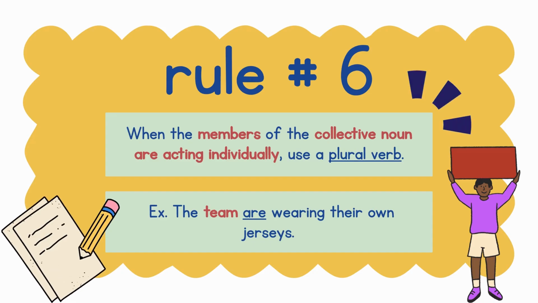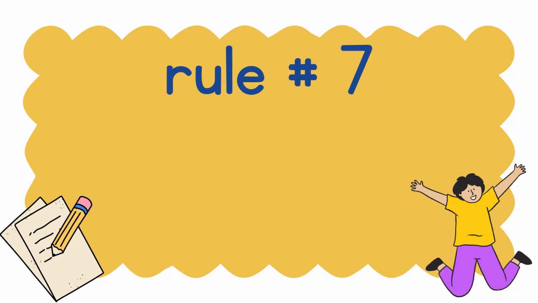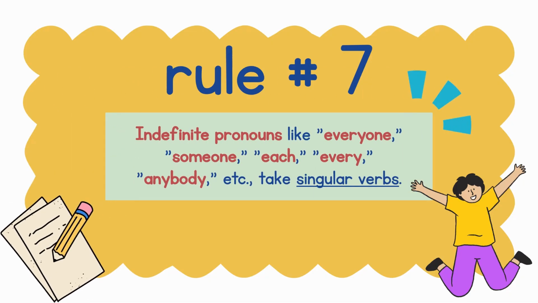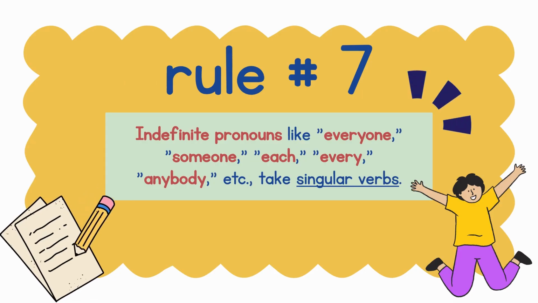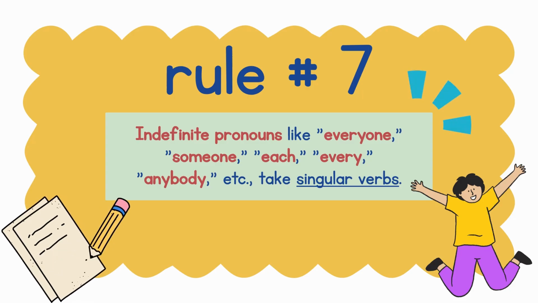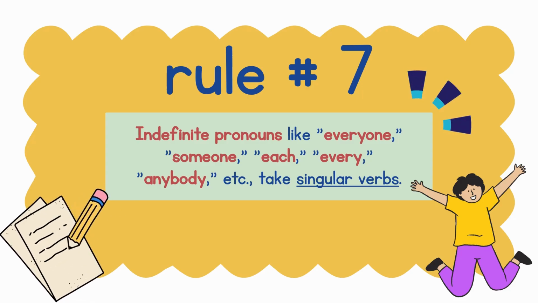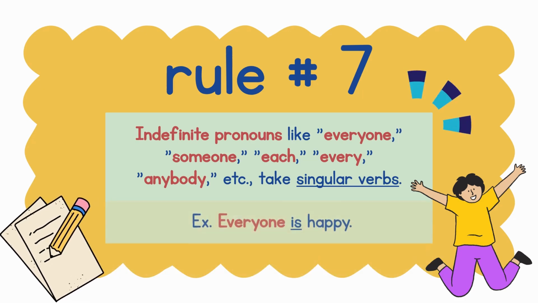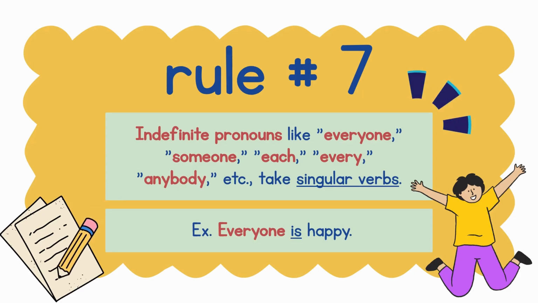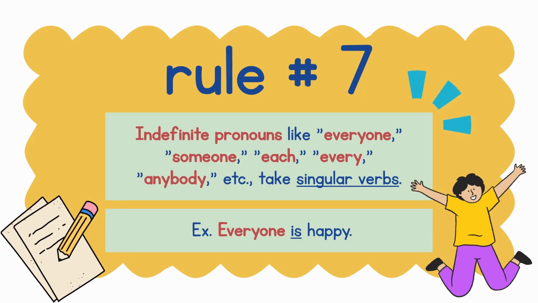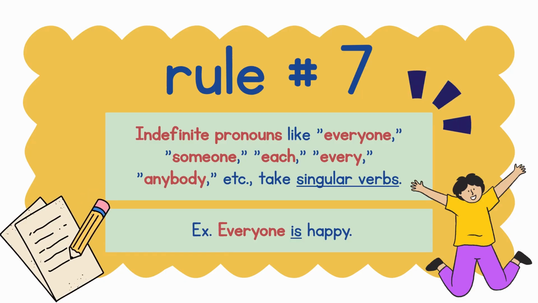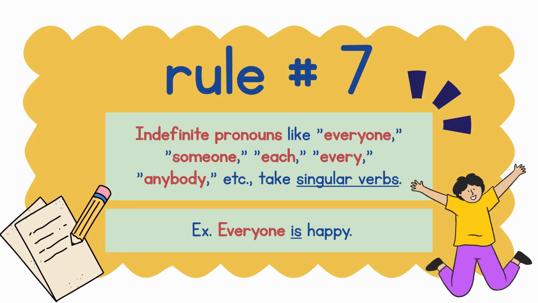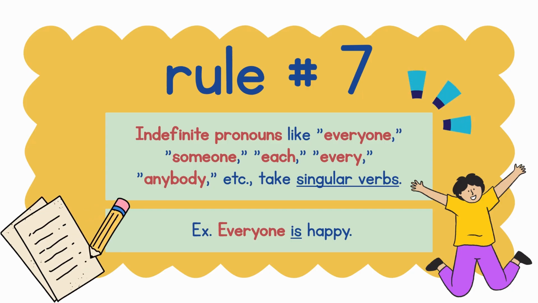Rule number 7. Indefinite pronouns like everyone, someone, each, every, anybody, etc. take singular verbs. Example, everyone is happy. Since the subject here is an indefinite pronoun, which is everyone, the singular form of the linking verb was used, which is.